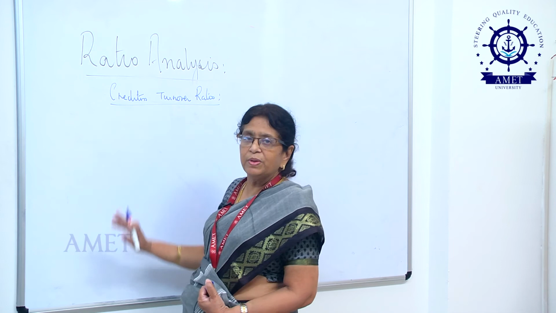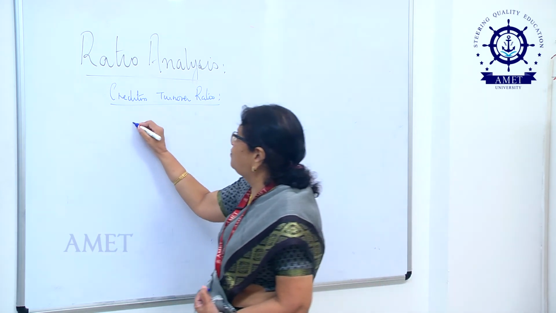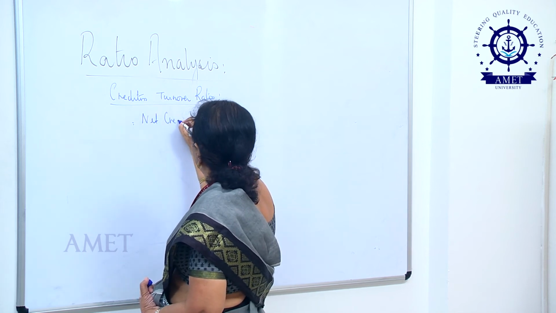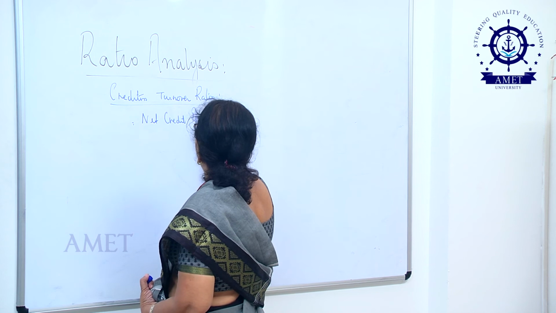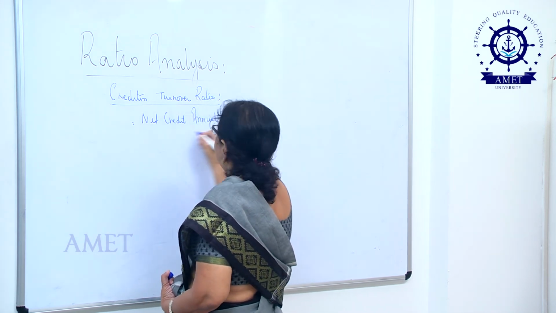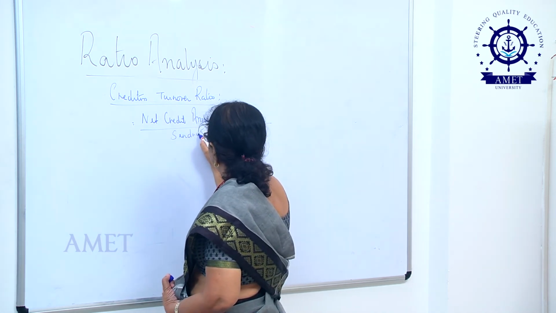Creditors will come into the picture only when I make credit purchases. So, the formula for this creditors turnover ratio will be net credit annual purchases divided by sundry creditors.